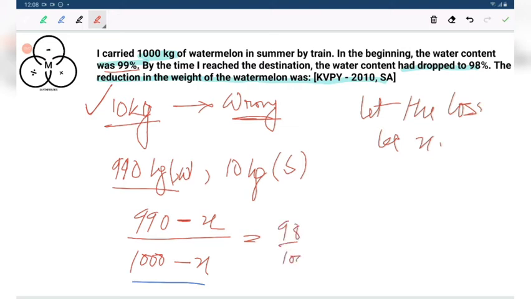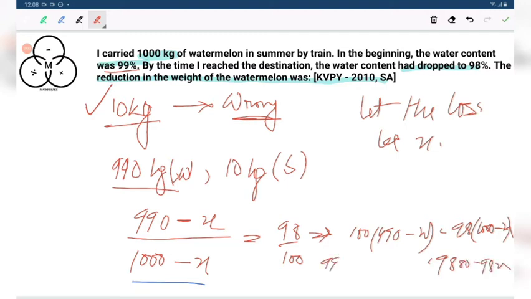98 by 100. Now you compute the value. Calculation is now very easy. How is it easy? I am showing. 100 times (990 minus x) equals 98 times (1000 minus x), 9800 minus 98x. Okay, 98, one more 0 is there. 0 0 0 minus 100x.